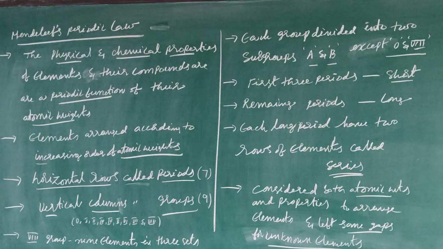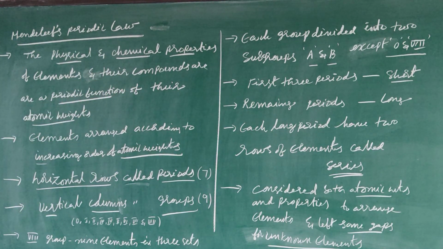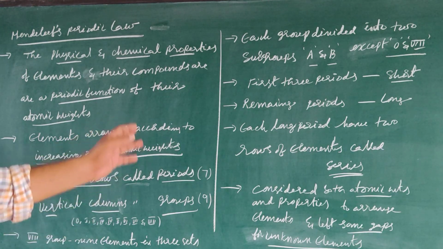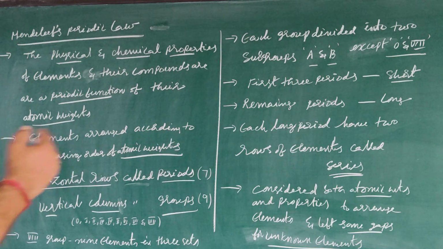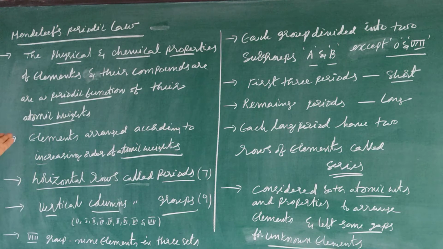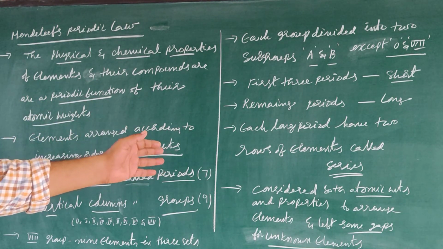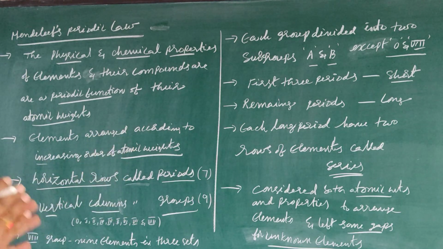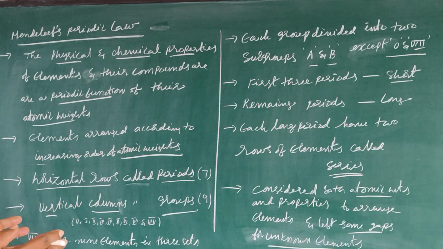periods. Each long period has 2 rows of elements called series. He considered both atomic weights and properties to arrange the elements, and he left some gaps in his periodic table for unknown elements.